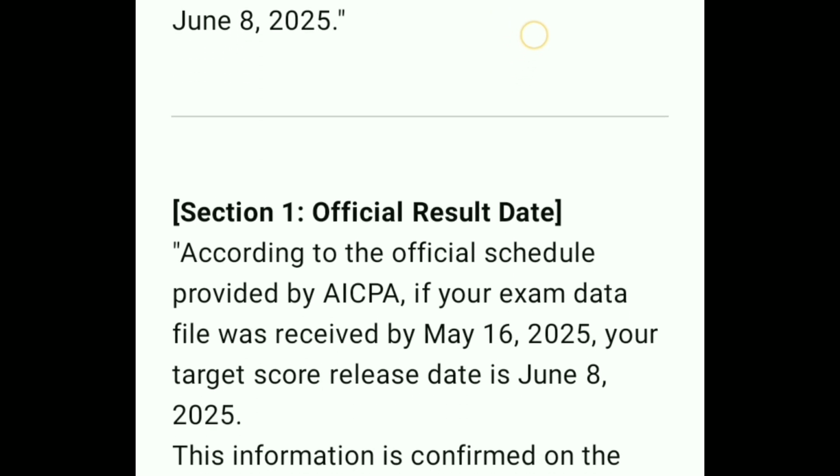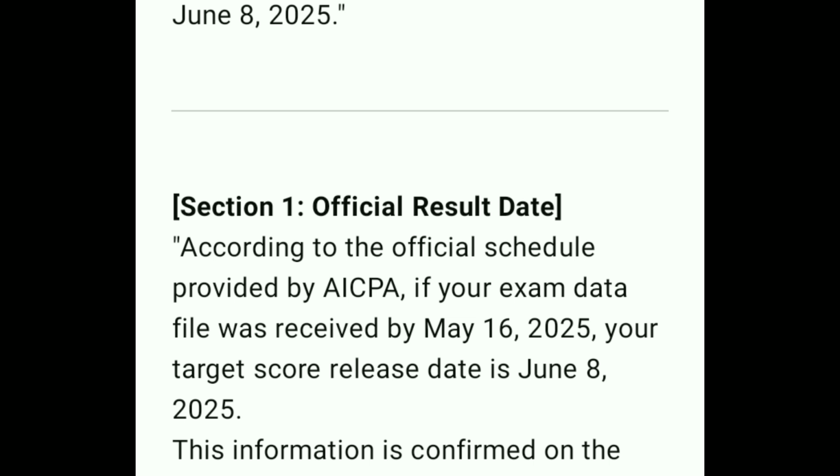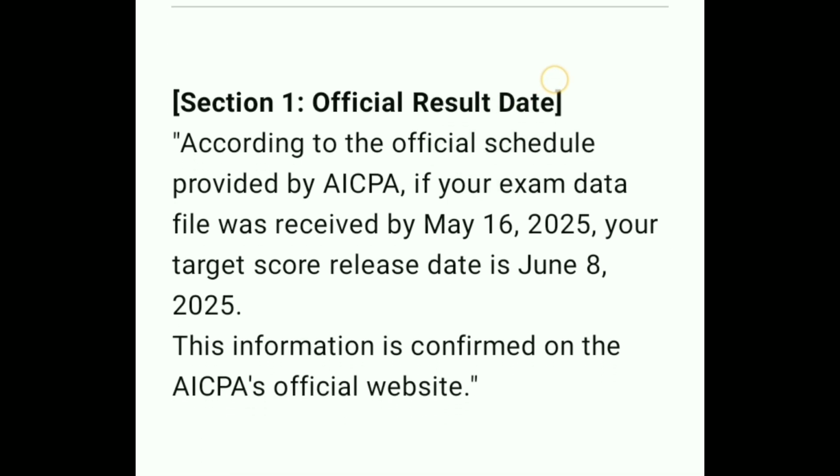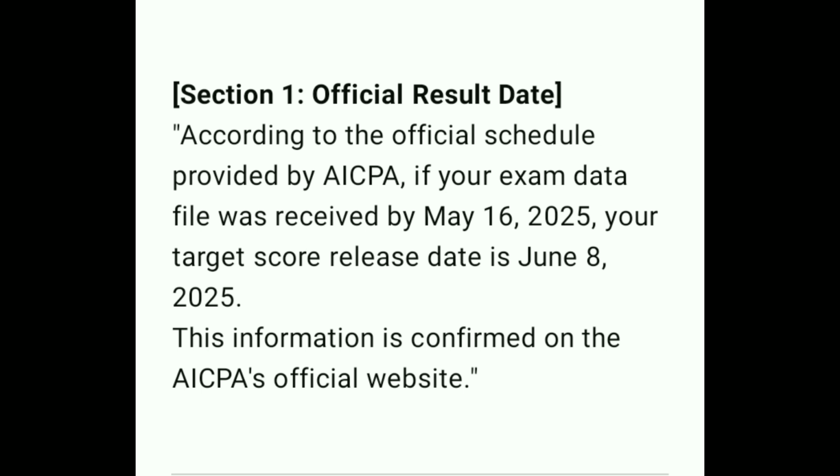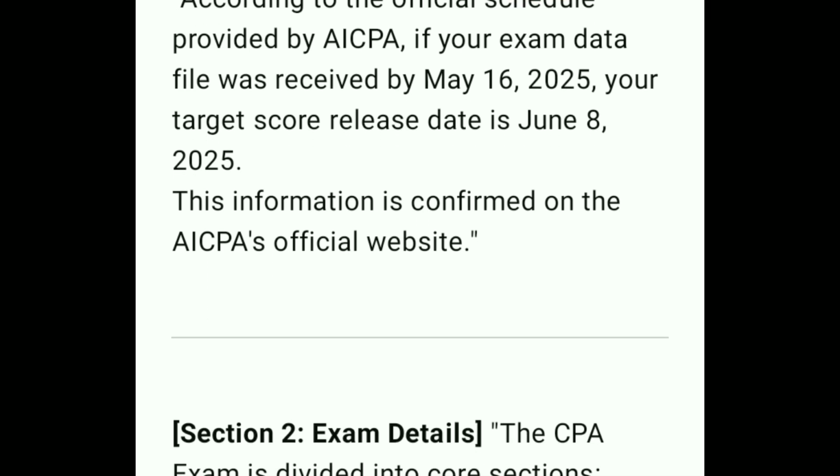Talking about the official date, according to the official schedule provided by AICPA, if your exam data file was received by May 16, 2025, your targeted score release date is June 8, 2025. This information is confirmed on the AICPA official website.